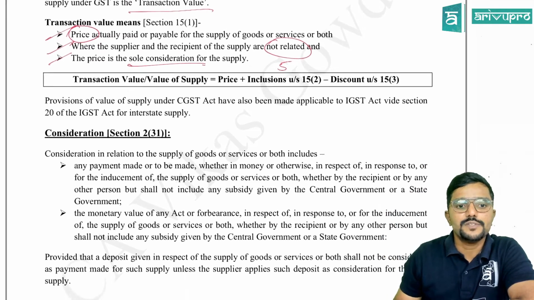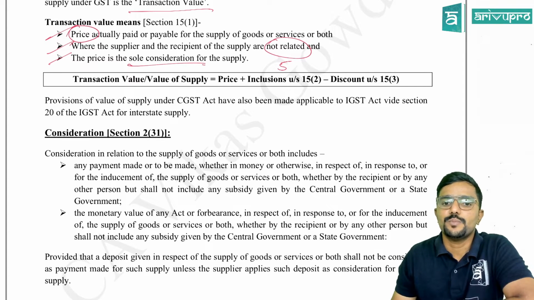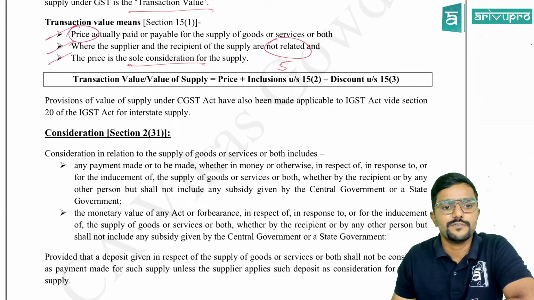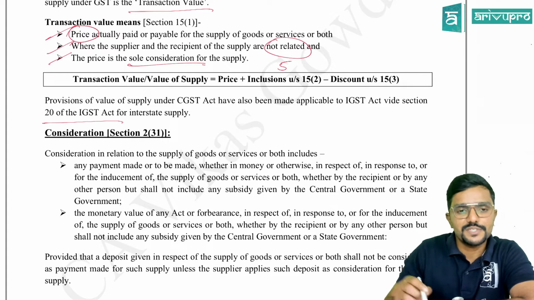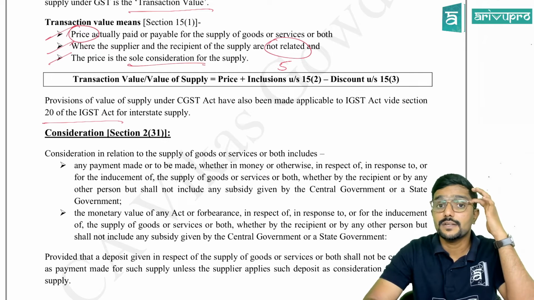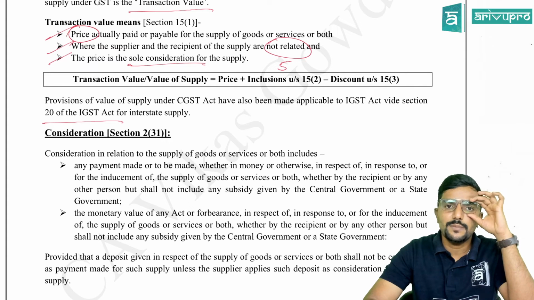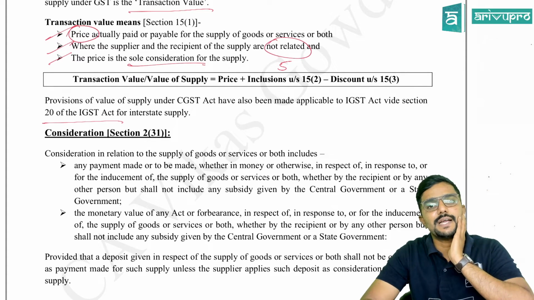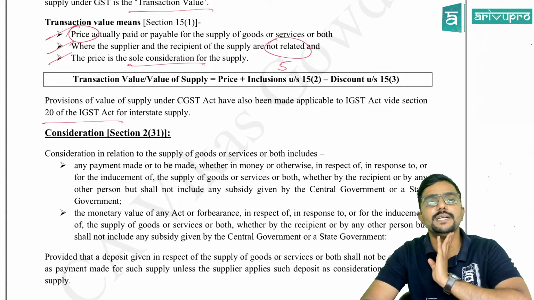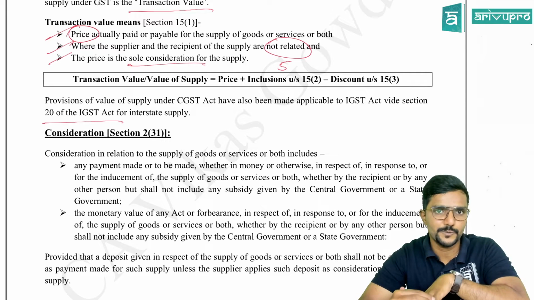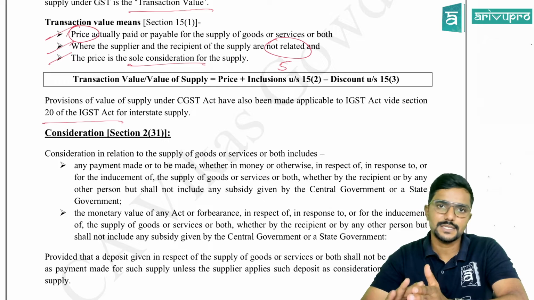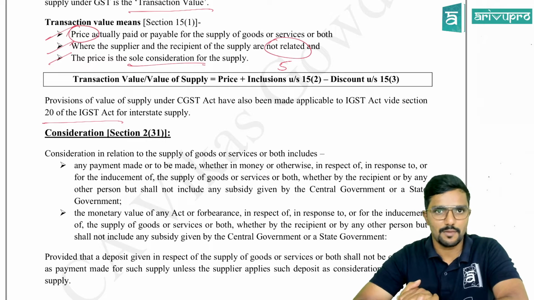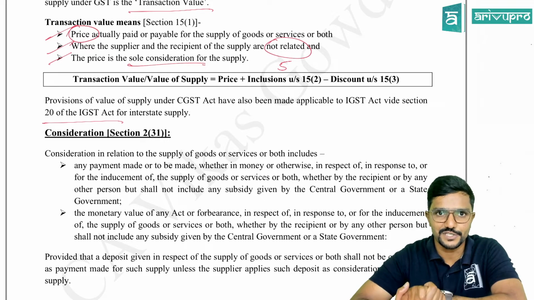And provisions of value of supply under CGST Act have also been made applicable to IGST Act via section 20 of CGST Act for interstate supply. As I told you, there is one section called section 20 under IGST Act. They have clearly told if any provision is not separately covered under IGST Act, then whatever is covered under CGST Act is applicable for interstate supply under IGST. So section 15 talks about value of supply, which is applicable for both intrastate supply as well as interstate supply. Same thing even for time of supply provisions, guys.